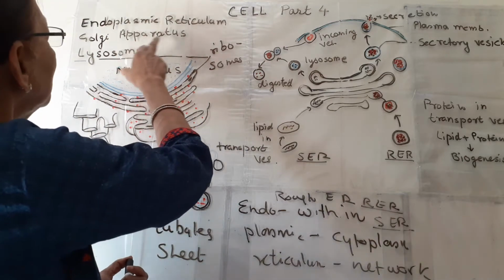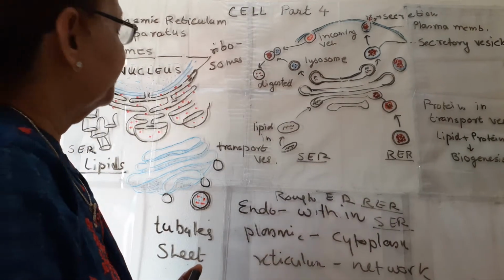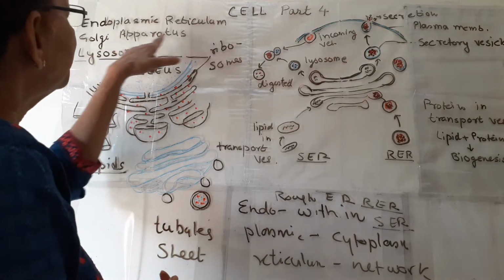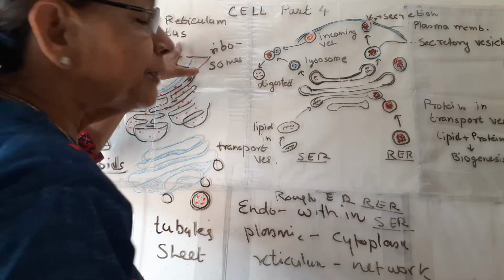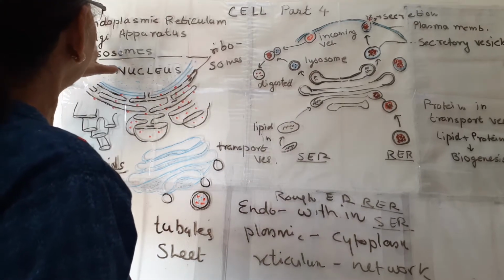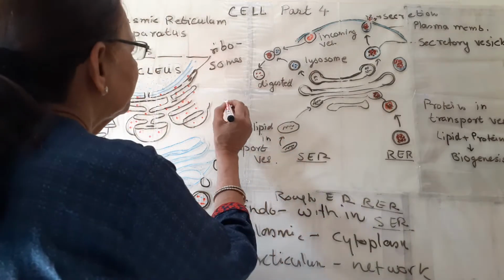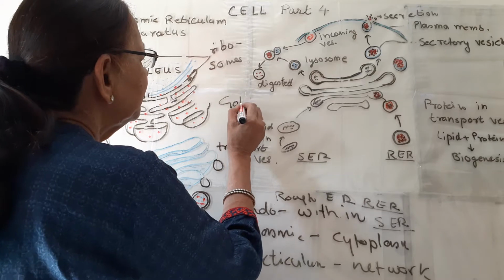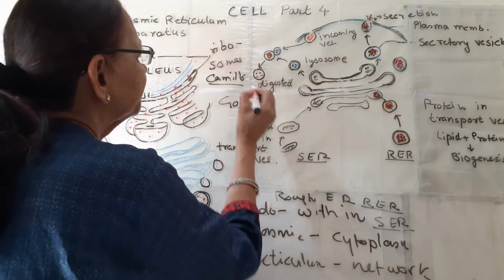Now the second organelle, Golgi apparatus. It is known as Golgi apparatus or Golgi complex or Golgi bodies. So why this different name Golgi? It is after its discoverer, the scientist Camillo Golgi.